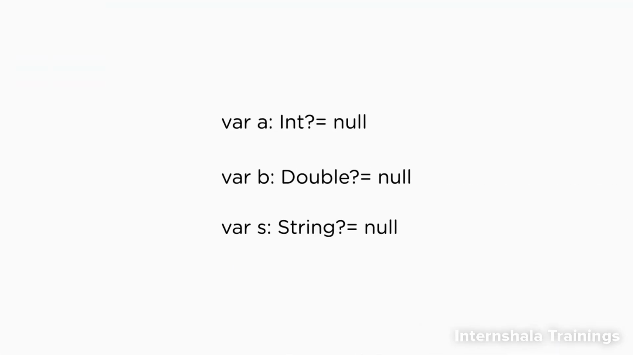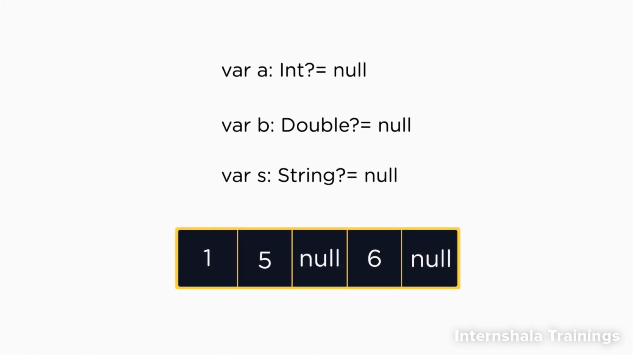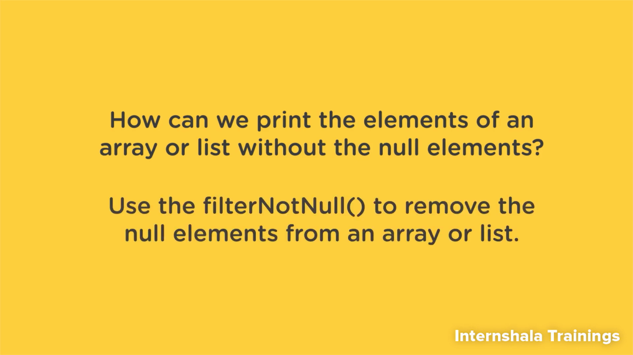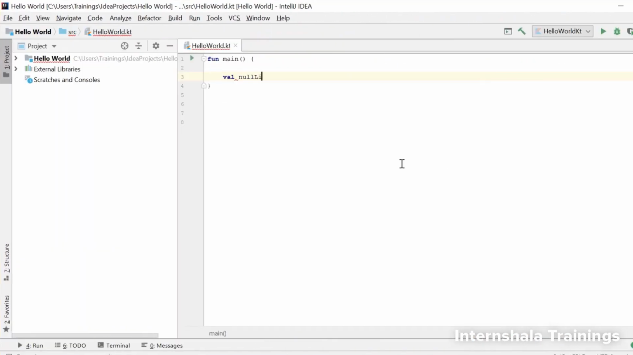Okay, so till now we have seen null values in a single variable. But what if there are some null values in an array or a list? Let's say this array has 5 indices and it has null values at index 2 and 4. Now let's say we want to print this array for the users, but we do not want to print the null elements in this array. How can we do this? So we use the filter not null function for this. Let's declare an immutable list and an array list here, and then print these without the null values.